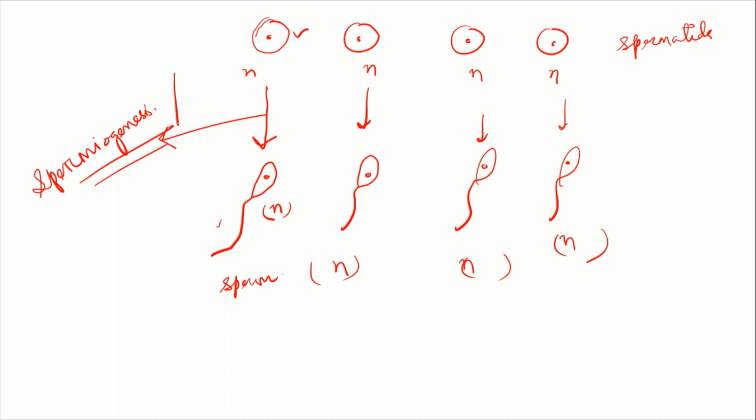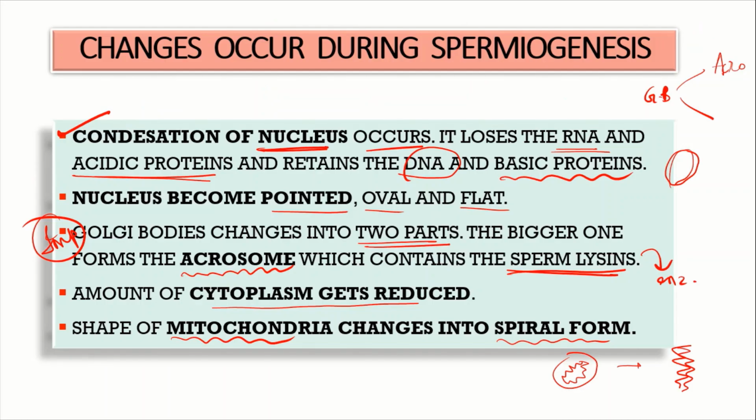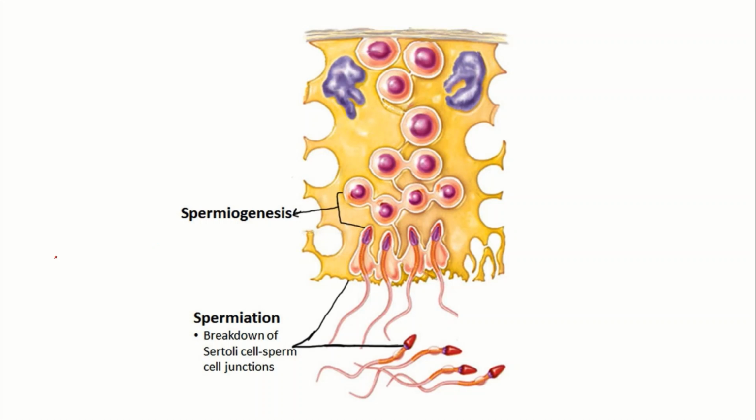This is also known as spermatoleiosis. So after this second step, there will be the third step, that is spermiation. See here, these are the spermatids, and the spermatids will convert into long motile sperms, known as the process spermiogenesis. And after that, there will be the spermiation process.